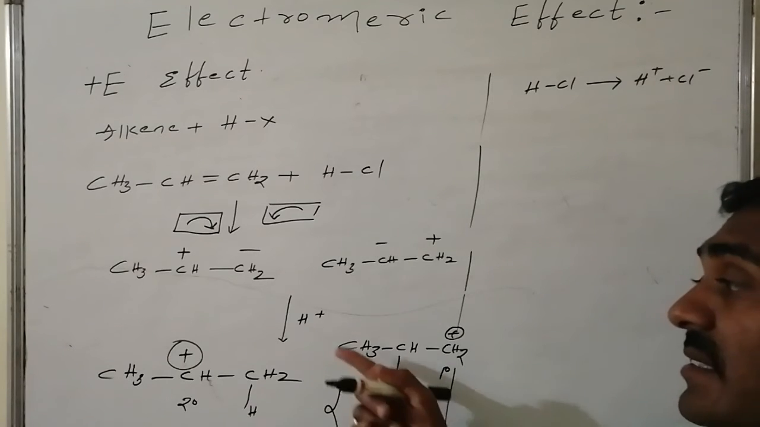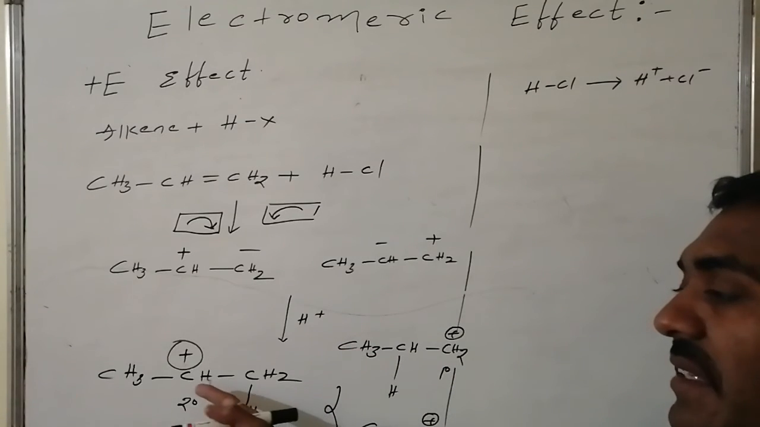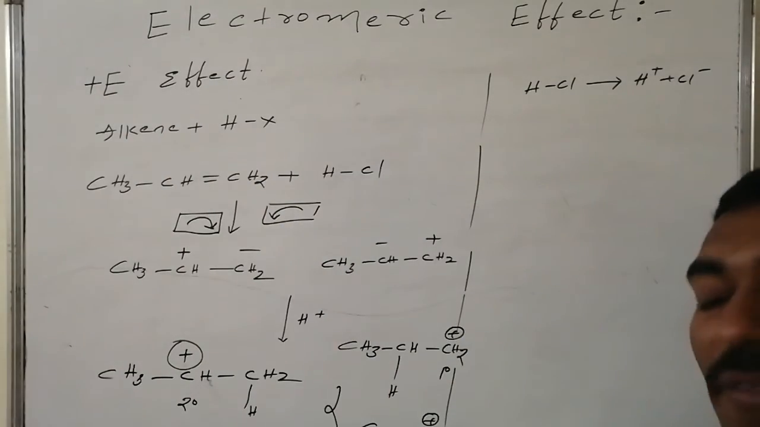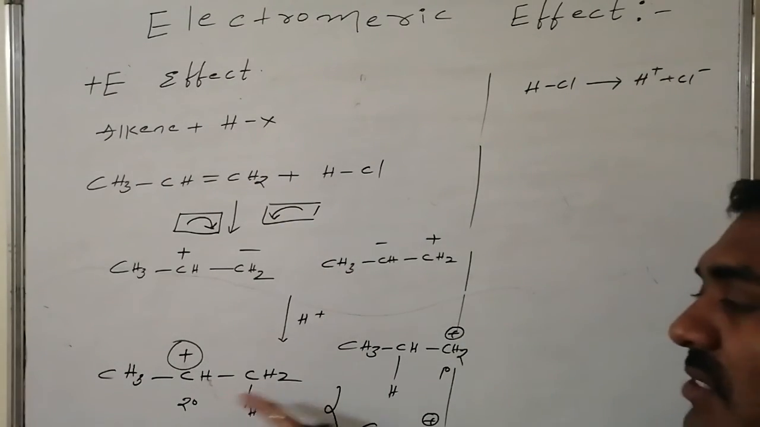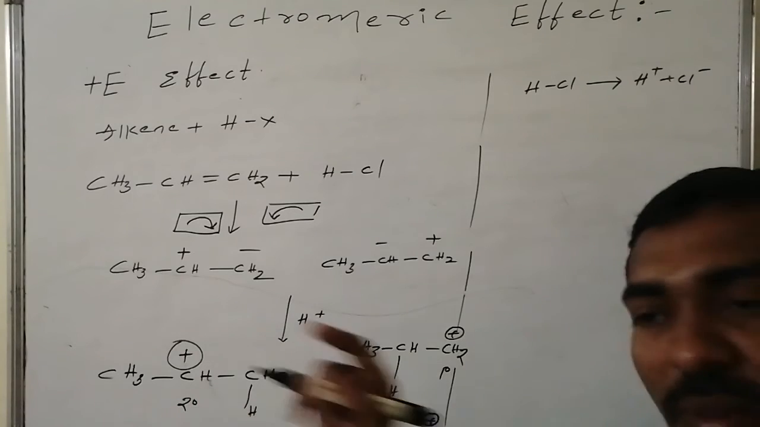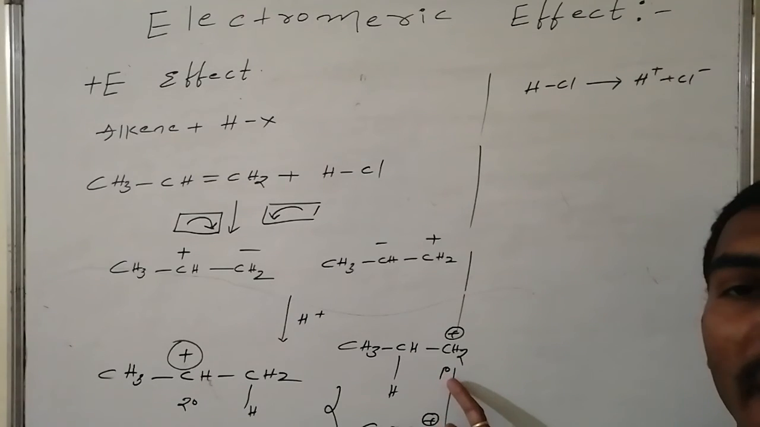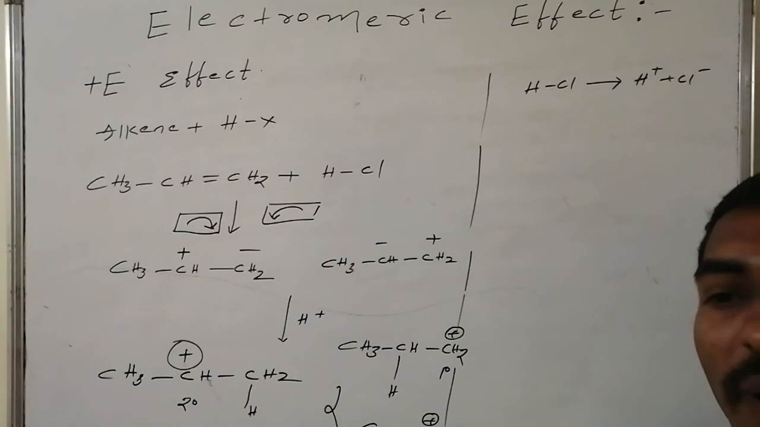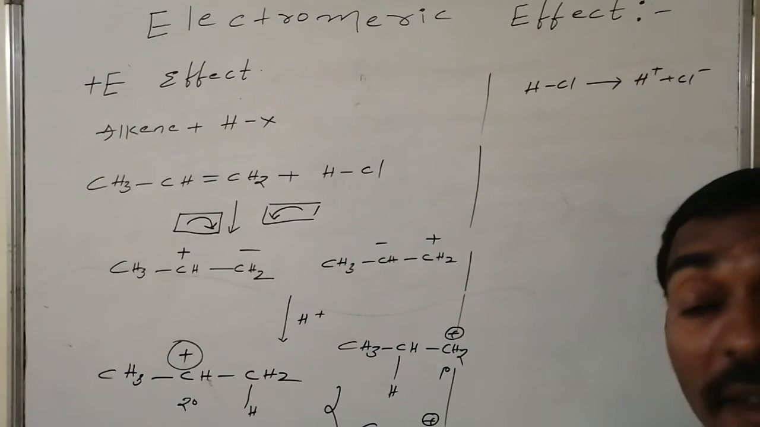After addition of the active part of the reagent, it is converted to a positively charged species, hence it is said to be what? Plus electromeric effect. Among all the possibilities, if I write, this is the most stable intermediate, whereas this is primary, having a chance to undergo rearrangement to form the most stable intermediate.